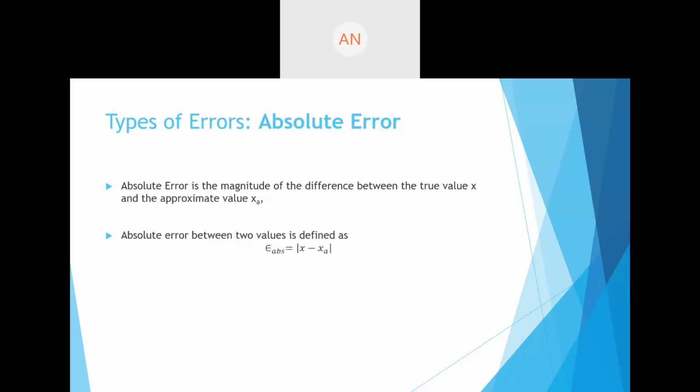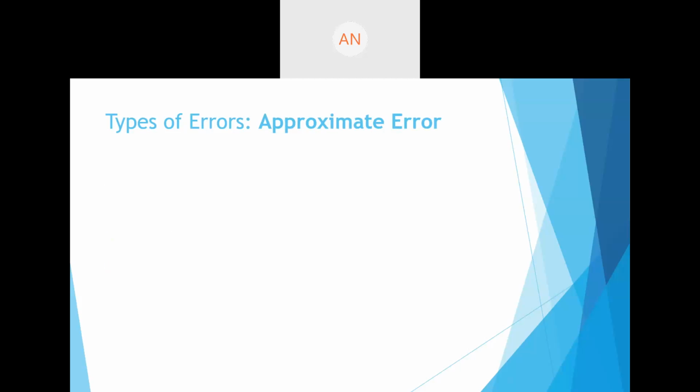So epsilon abs is equal to the absolute value of x minus xa, and we are just taking the magnitude of it. We are not interested in the sign. So we have the absolute sign outside, where x is the true value and xa is the approximate value. This is the simplest error, called absolute error.